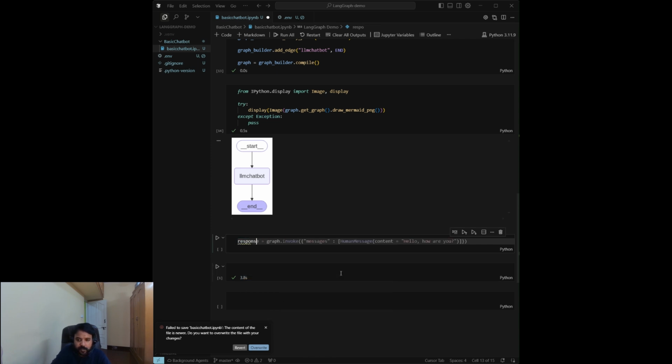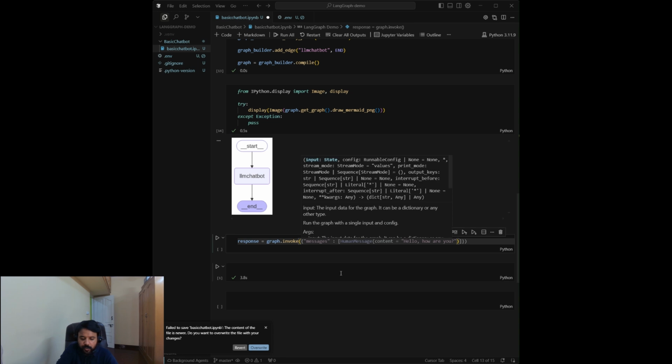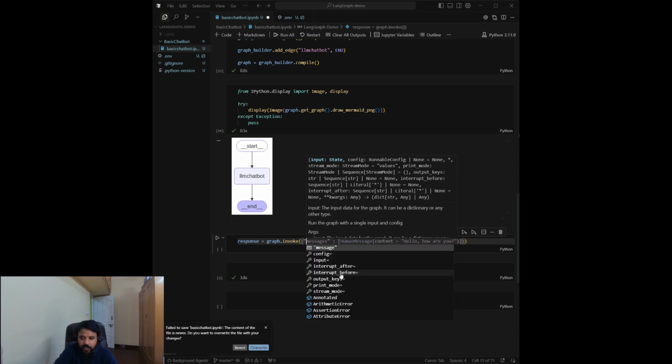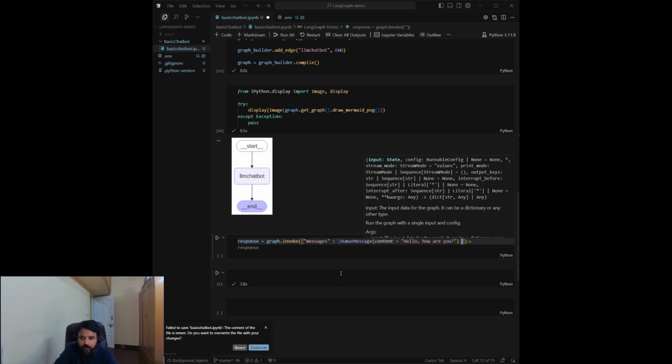I'll store the message into response, graph.invoke, and I'll pass the message. You are getting the suggestion also here, you can pass that also. I'll just pass the message equal to hi. Let's execute it.